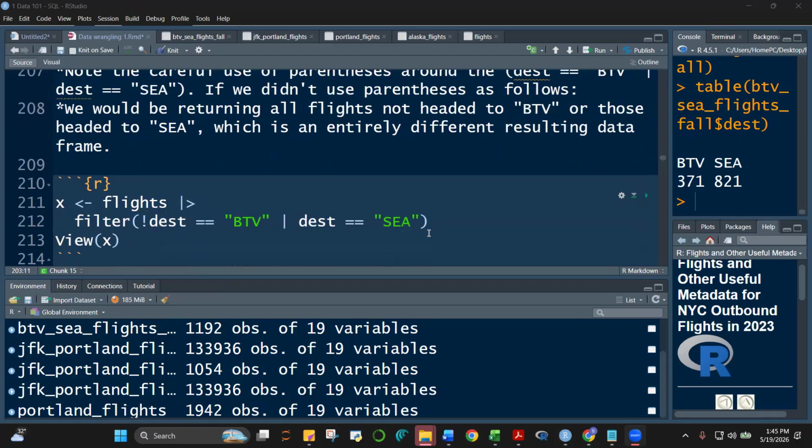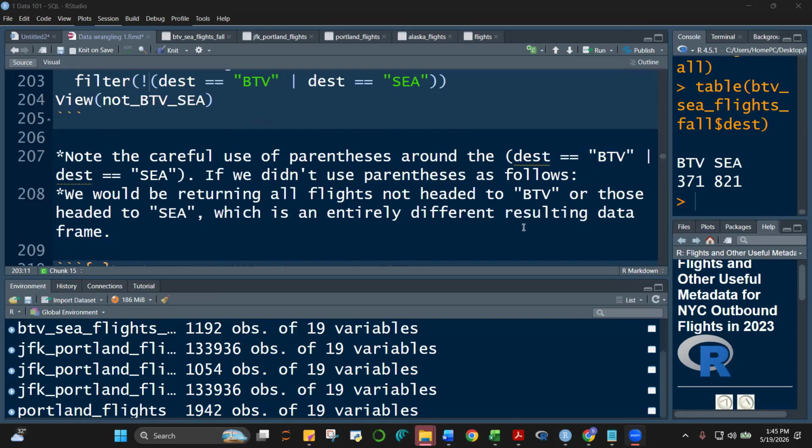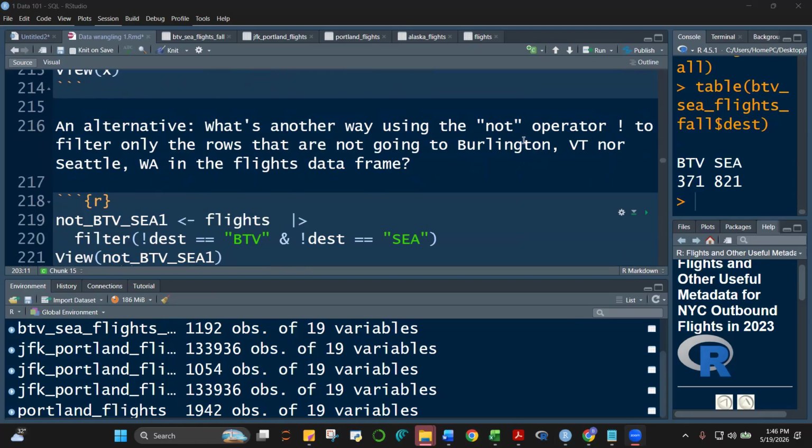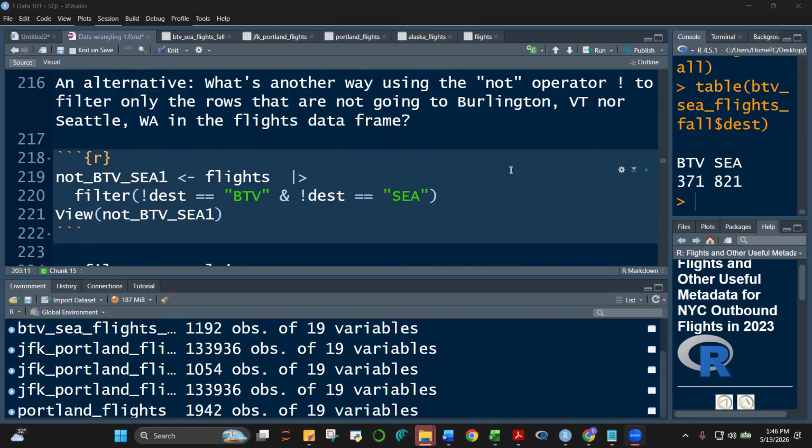All right. So this is what I was saying a while ago. The parentheses are outside. Then not destination is equal to BTV and then destination is equal to shuttle. That would be different; it will generate a different output. Okay? All right. What's another way to go about that?